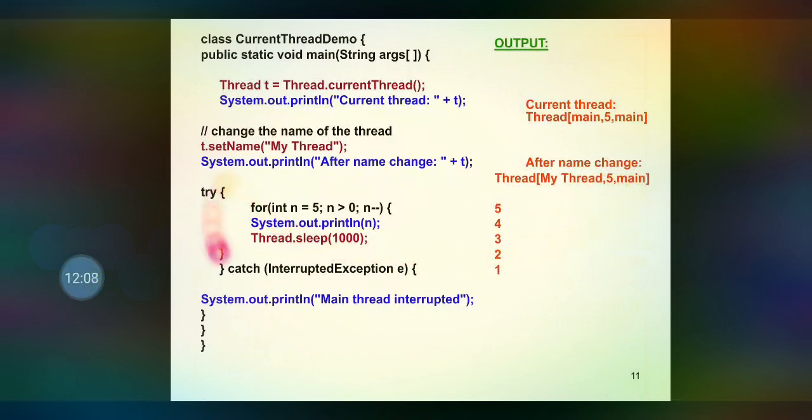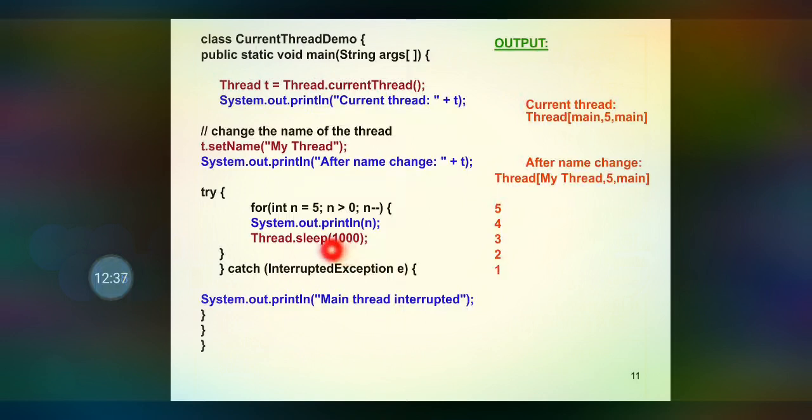And in the try block we are going to make the thread sleep for 1000 milliseconds: for (int n = 5; n > 0; n--) System.out.println(n). So the value 5 will print and the thread is going to sleep for 1000 milliseconds.